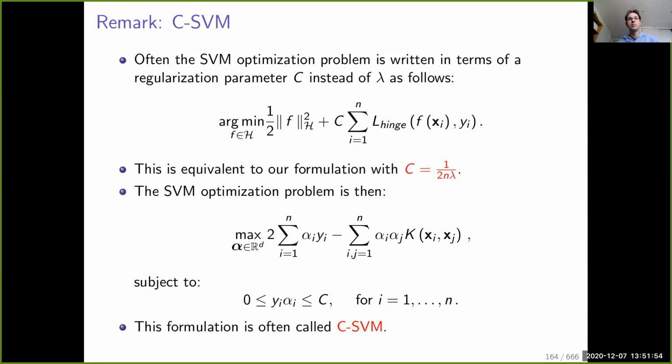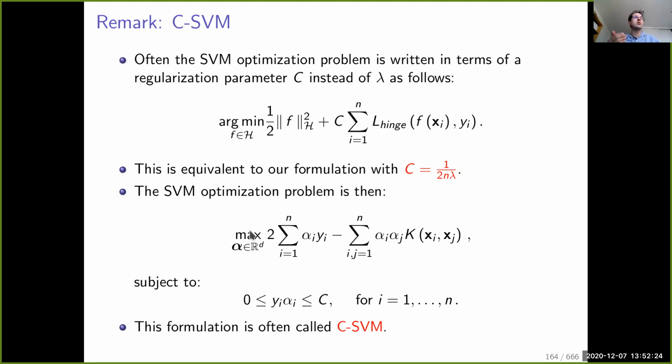If we take the dual of the SVM with the parameter C, which is the parameter of this box, it corresponds to using this primal optimization problem on the top, where instead of having lambda over 2 here on the left, we have simply a parameter C in front of the sum of hinge loss of the margin f of x_i times y_i. So this formulation is often called C-SVM.